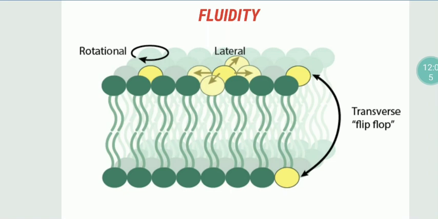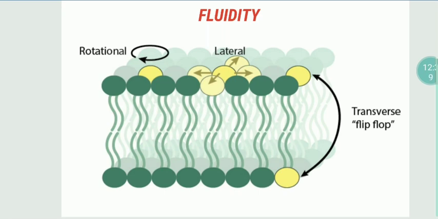If they are fixed, static, the plasma membrane cannot fuse with the other end. One end cannot fuse with the other end. This is the importance of fluidity. So fluidity is enabling the organism to grow in size, then formation of intercellular junctions, secretion of enzymes and hormones, endocytosis and exocytosis, and also cell division.